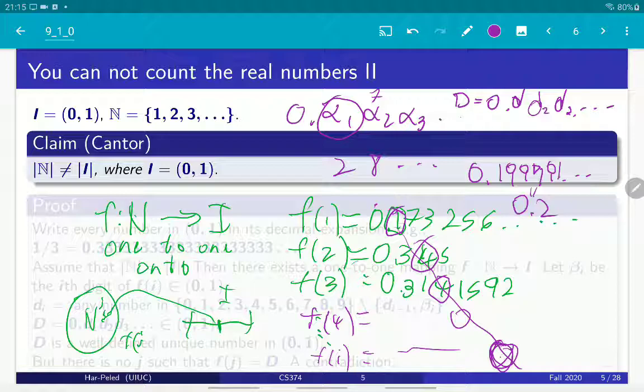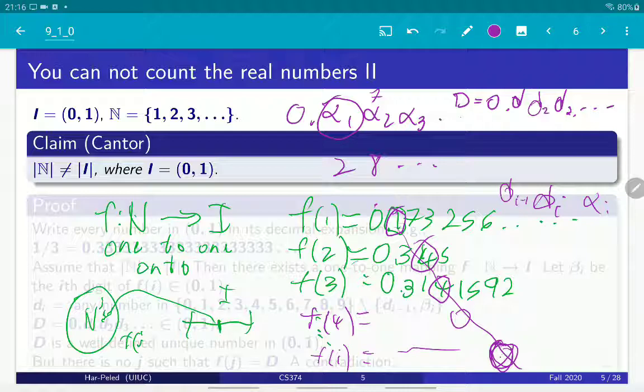The only modification you need to make in the proof is that whenever I choose a digit, the ith digit di, I took it to be anything that is not alpha i, right? So I have 9 choices. And now I'm going to make another modification and require that the ith digit is different from the previous digit I chose. So it's different from d(i-1), right?